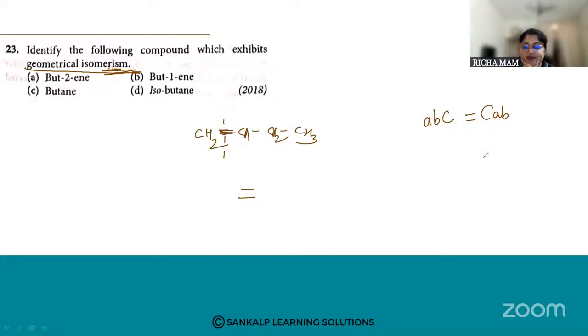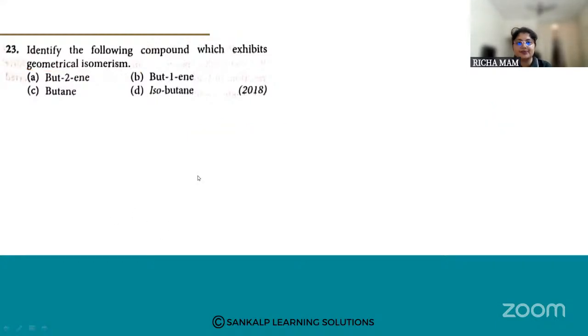The atoms can be different, no problem, but there should be a double bond. This is the condition. I hope it is clear. Okay, let us go for the next one.